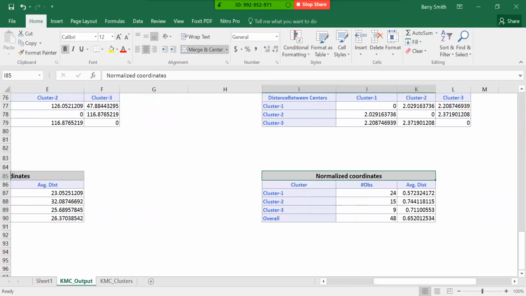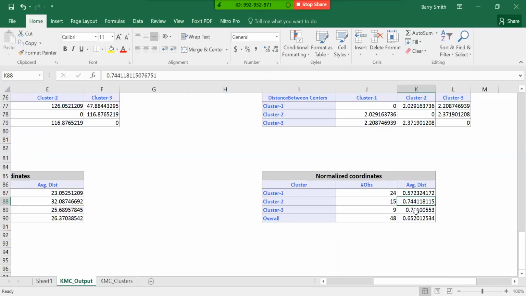But if we go to the normalized data, that really tells us something. So the number of objects in each cluster stays the same, but now that average distance is really what's telling us the most. Now the smallest average distance is going to be the most homogeneous cluster. So it's kind of everything's all homogeneous and it's right all together, and that's cluster 1. Then on the opposite end of the spectrum, although this one is very close to each other, is the 0.74. That's the highest average distance. And so that's the most heterogeneous cluster because it's kind of the most spread out. And so that's what we can get out of this information here.